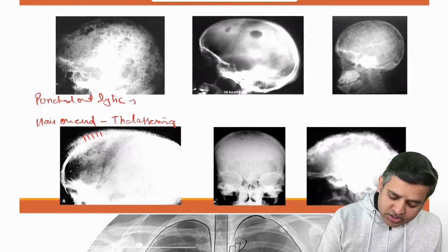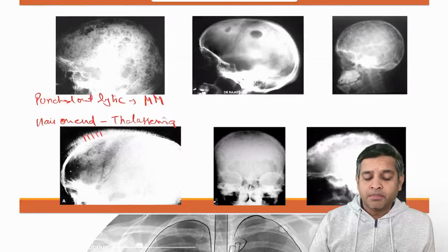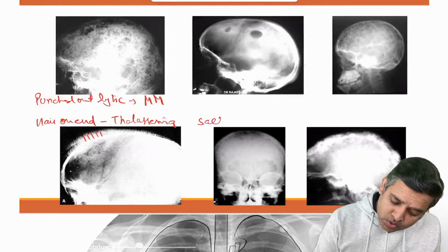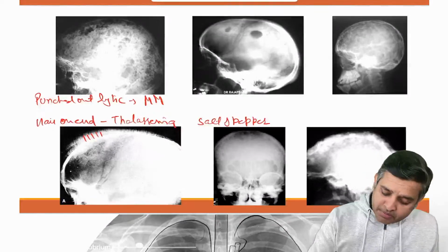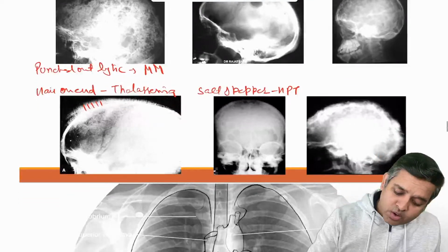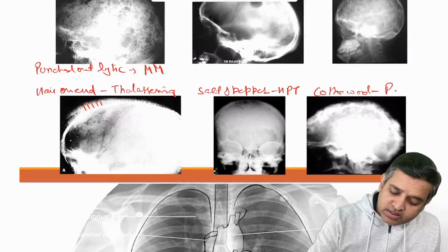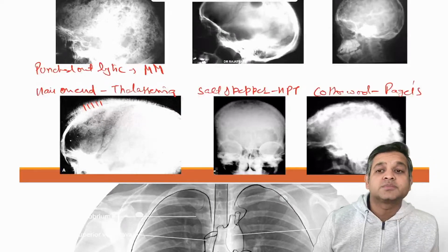Punched out lytic lesion is seen in multiple myeloma. Whereas salt and pepper appearance is seen in hyperparathyroidism, whereas cotton wool skull, see this is cotton wool skull, is seen in Paget's disease.